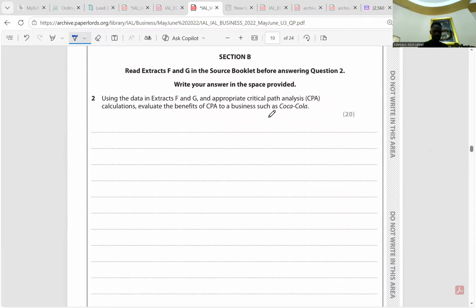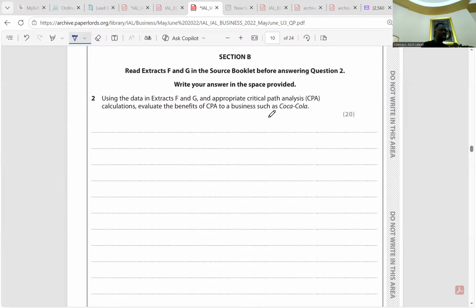Okay, sure. So now, the critical path analysis identifies the longest sequence of dependent tasks required to complete a project or a business. So this project needs to be completed within a short time frame if Coca-Cola is going to be able to launch its redeveloped recipe for Coca-Cola Zero Sugar in the US and Canada by September 2021.